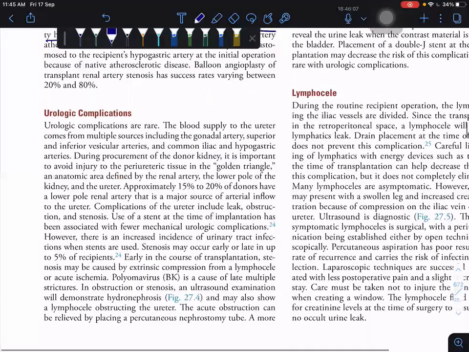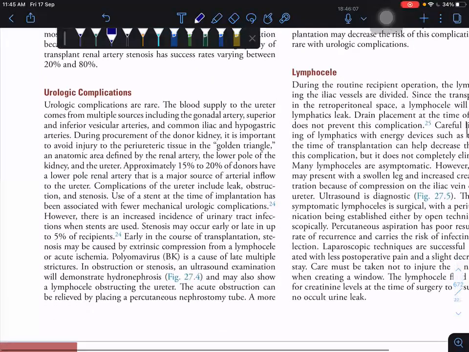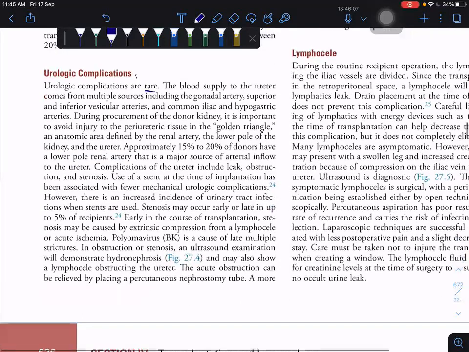What are the urological complications? They are very rare, but one MCQ here is the golden triangle. During procurement of the kidney, it is important to avoid injury to the periureteric tissue in the golden triangle. What is the golden triangle? It is an anatomic area defined by the renal artery, lower pole of the kidney, and ureter.